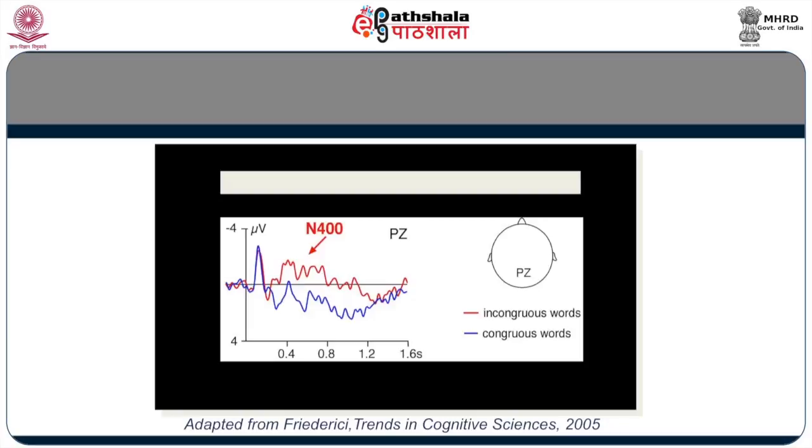N400 looks like this. So, it doesn't mean exactly at 400. N400 can occur anywhere between 400 and 800. Again, the red line is showing N400, a peak around 400 milliseconds, and it is showing only for incongruous words. When the last word doesn't fit in, it's incongruous, you get N400. If that is not there, for congruous words, look at the blue line, there is no peak. Only the red line is peaking at 400. That's why it's called N400.